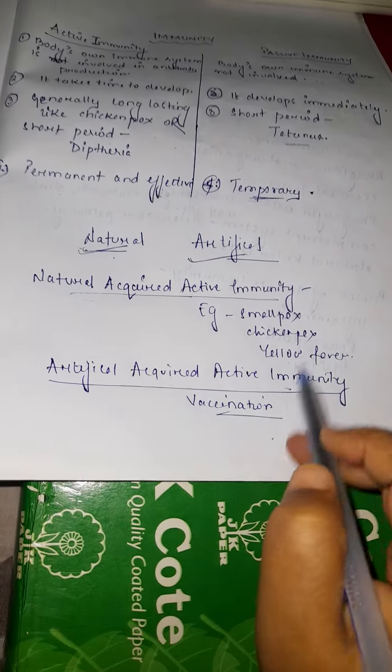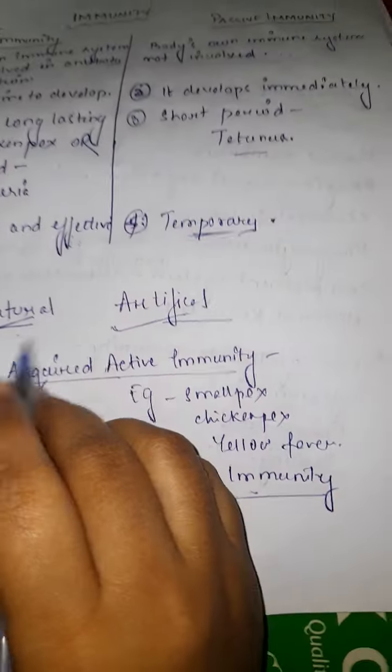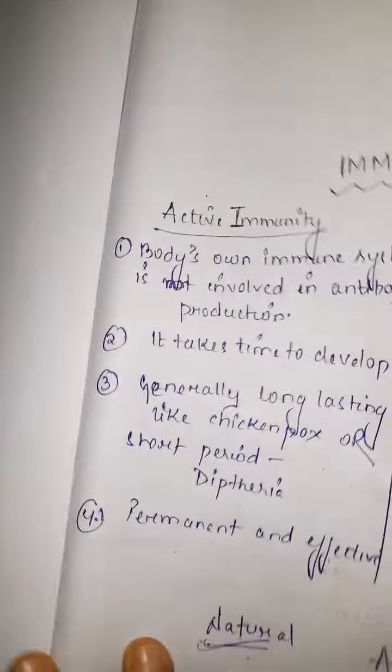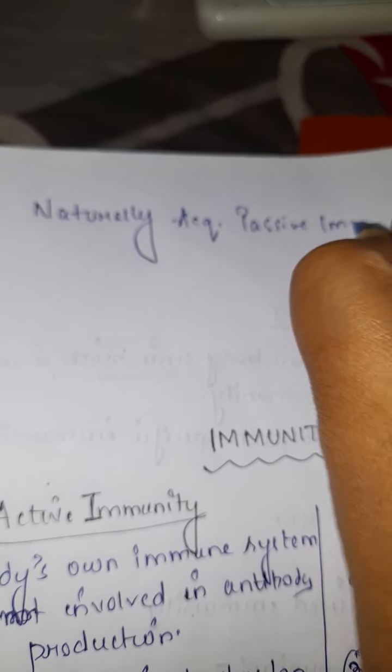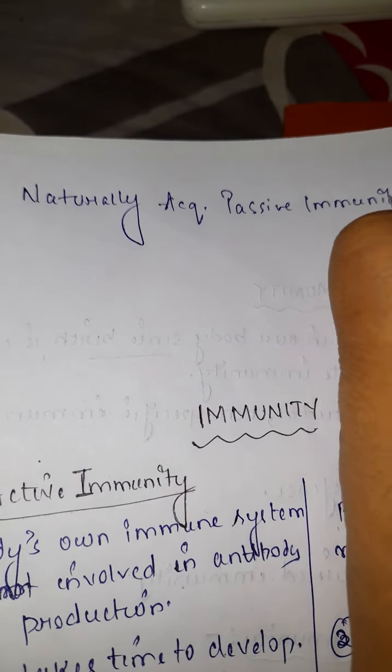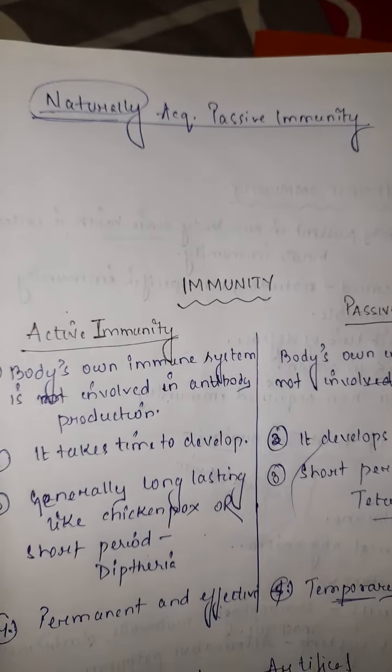Now talking about the passive immunity. If we talk about naturally acquired passive immunity, naturally acquired means, for example, in a mother and a fetus.